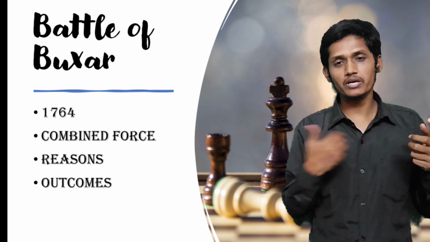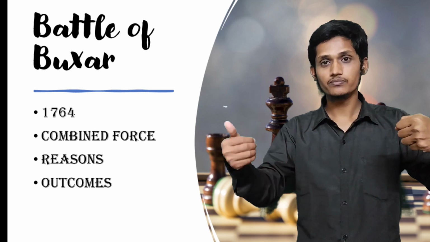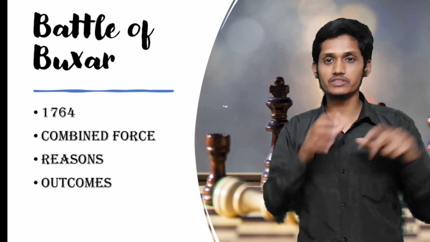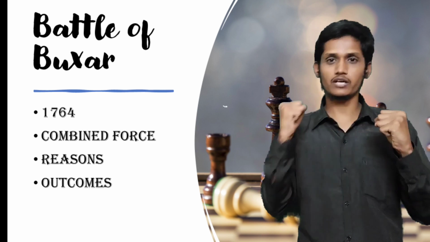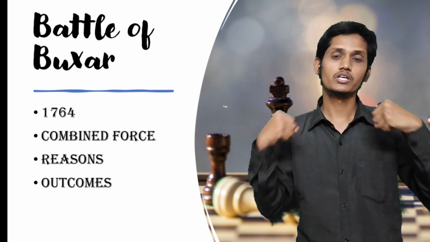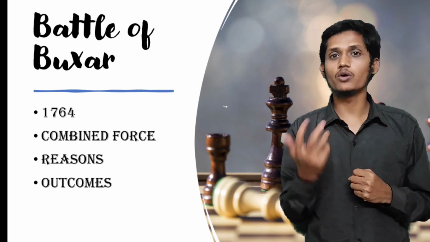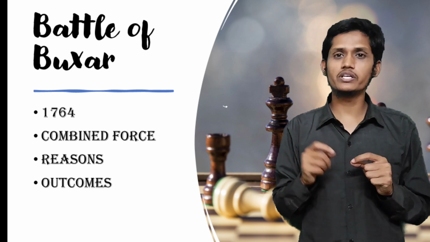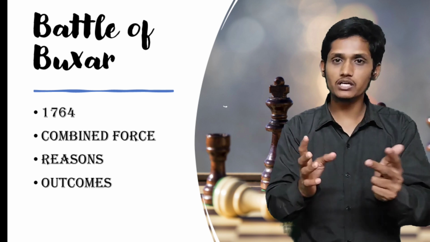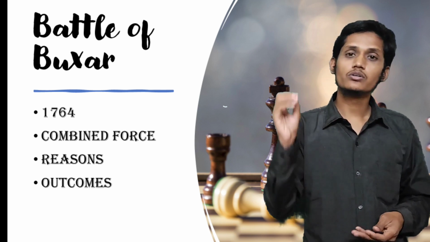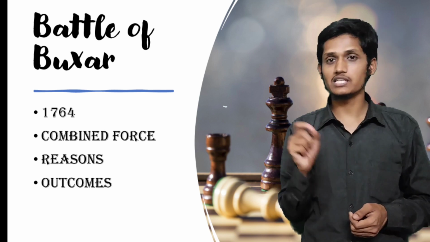The combined force, that is Mir Qasim, Shah Alam II and Shujauddaulah, these three came together and attacked the British. One side the British, versus these three combined on the other side. But the British won. What are the outcomes? Now Shah Alam II, the Mughal king, what did he do? He gave complete Bengal, all the rights, to the British for an annual fee of 26 lakh.